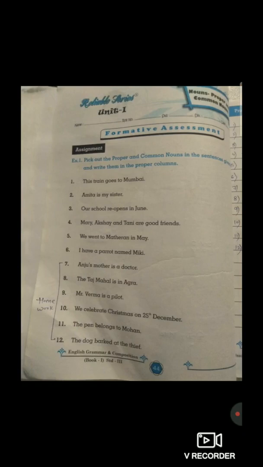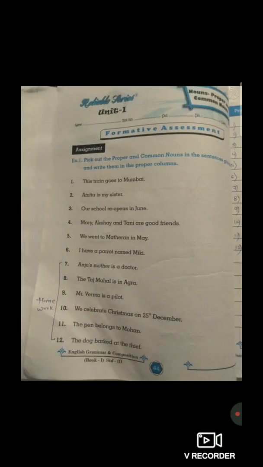Okay. Now the fourth one, Mary, Akshay and Tani are good friends. So here students, three names are there, right? The actual names. So I have written them in the proper nouns. Mary, Akshay, Tani are the proper nouns. Friends are the common noun. So I have written it on the common noun side.